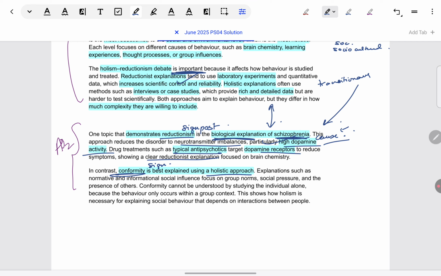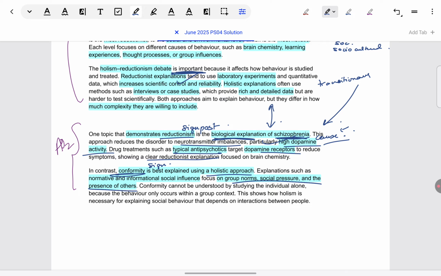Within this also, like I told you, mention explicitly that not all of conformity is holistic, but explanations such as normative and informational social influence are holistic because they look at multiple factors which are pushing people into yielding to group pressure: group norms, social pressure, and the presence of others. Because so many multiple factors account for, say, normative social influence, because people want approval, that is how it is a holistic explanation.